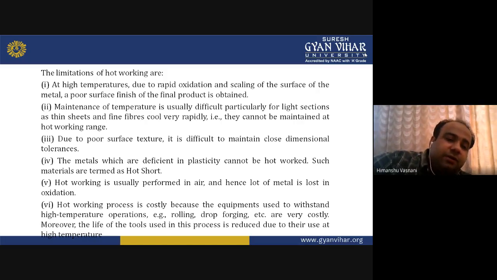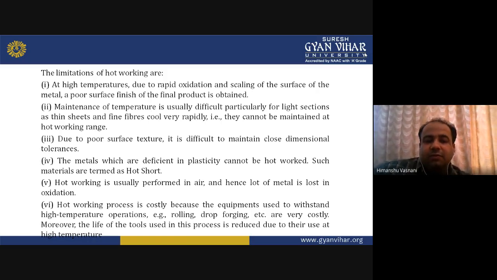Due to poor surface texture, it is difficult to maintain close dimensional tolerance, because there is a high temperature. So the metals which are deficient in plasticity cannot be hot worked. These are termed hot short metals.